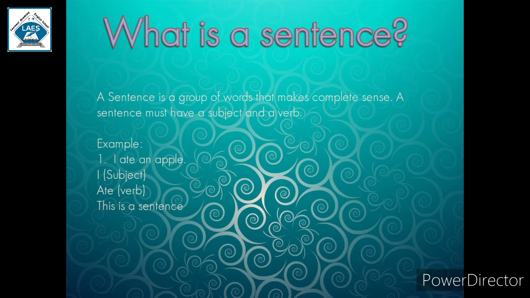Let's see another example. Ravi school friends. It does not satisfy the meaning of a sentence as it is a group of words but the verb is not there. So a sentence is a group of words which makes sense. Even Ravi school friends doesn't make any sense, so it is not a sentence.